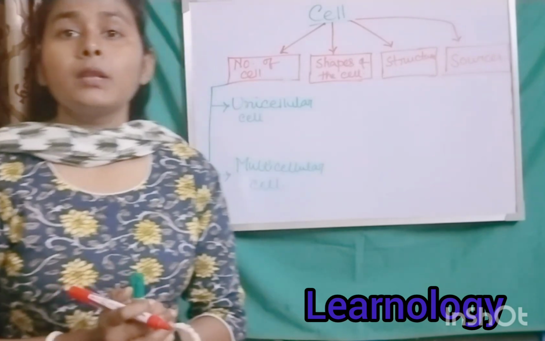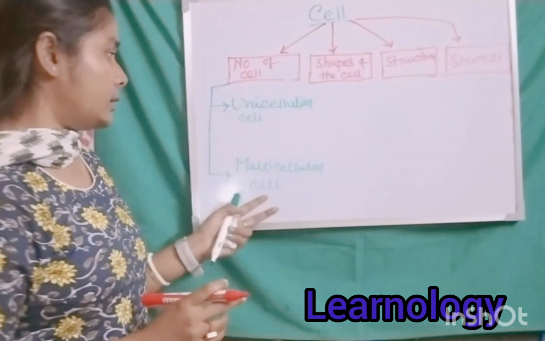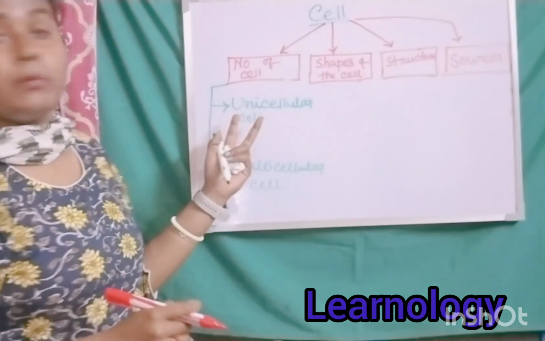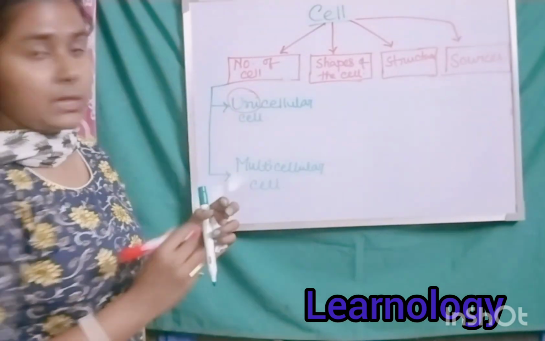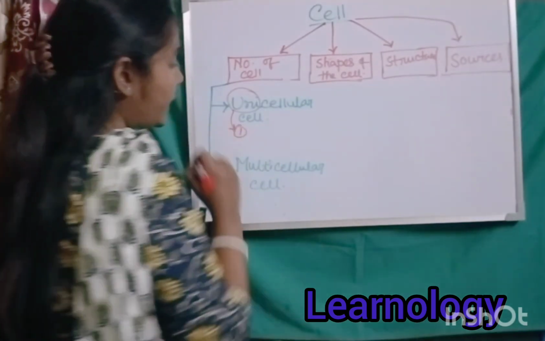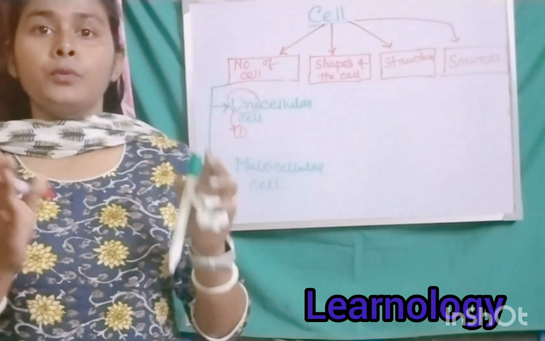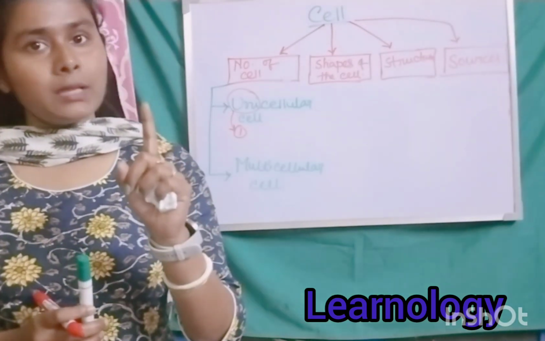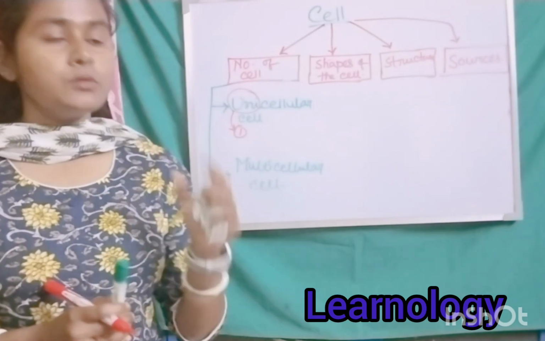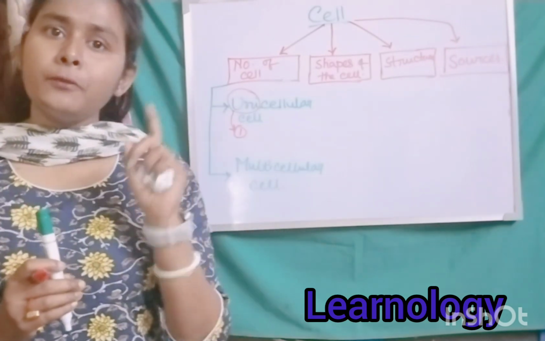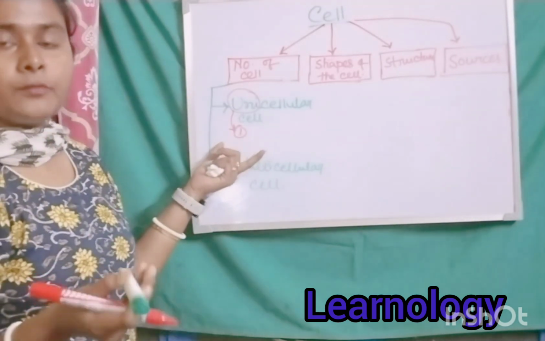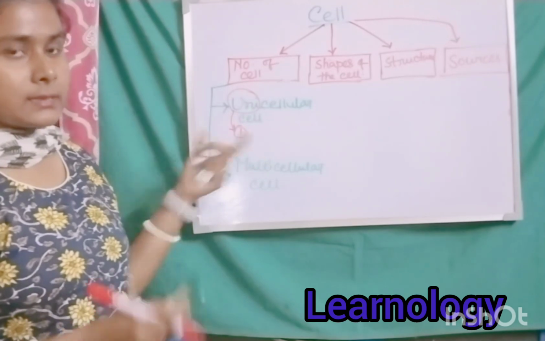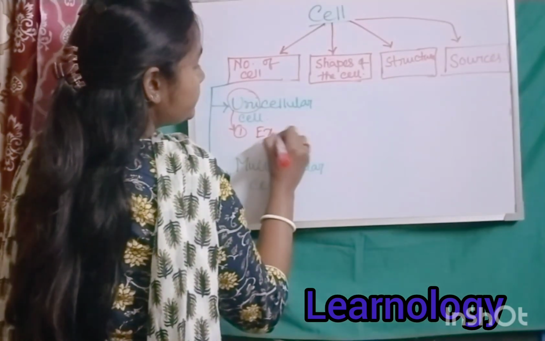And if you want to understand what unicellular and multicellular actually mean, you have to know the meaning of these words. Okay, what is the meaning of unicellular? Here you can see, uni means single or one. So the organism whose body is made up of only one cell, that means ये जो कोई organism जिसका body सिर्फ एक cell से बना हुआ है, that kind of organism is called a unicellular organism. Example, amoeba.